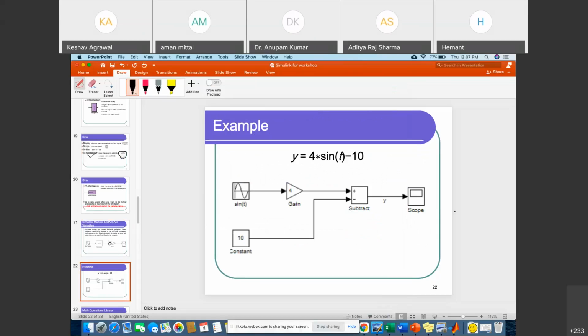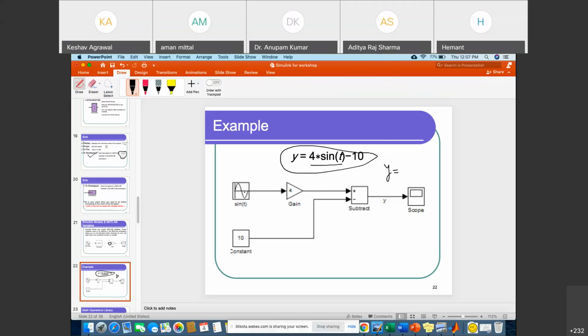So you can do this operation in MATLAB yourself, right? Suppose we want to implement y equal to 4 multiplied by sin t minus 10, right? In MATLAB, if you want to perform this operation, we want to see what will be the output, right? So here y can be defined like that. This is your y. So y consists of two things, 4 sin t minus 10.